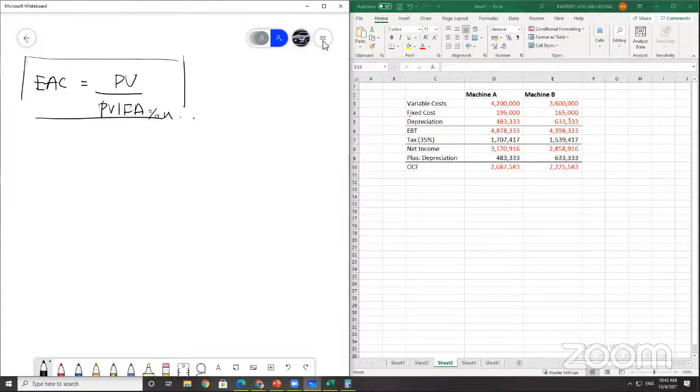In this question, one is 6 years, another is 9 years, so count one by one. Let's do NPV for machine A first. Your initial investment is negative 2.9 million. Then, because your operating cash flow is also negative, you discount it backwards for the next 6 years.